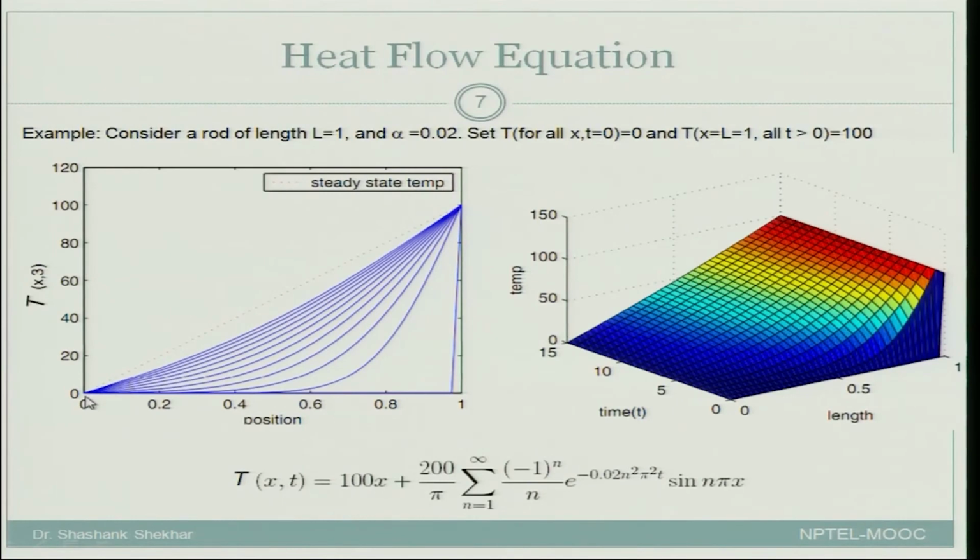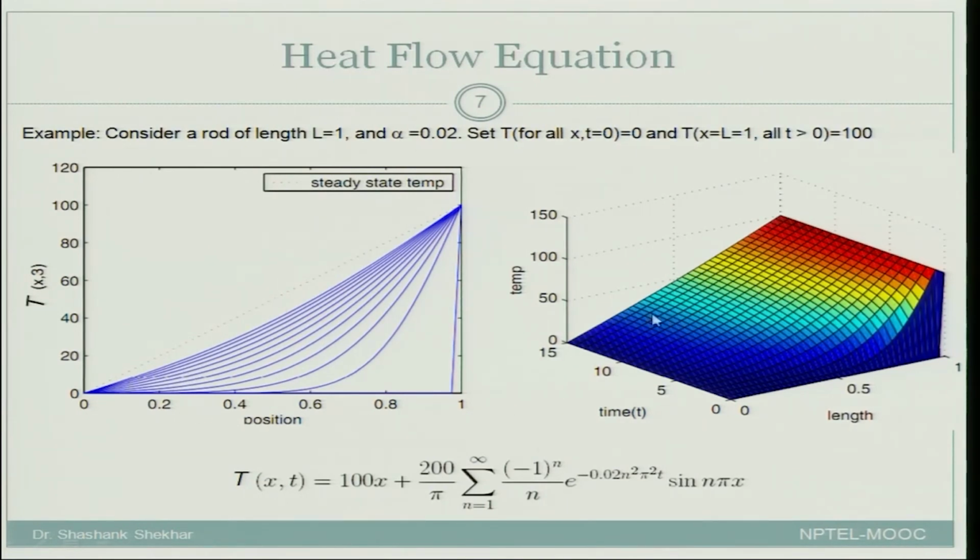Here you have fixed the room temperature, and to begin with, the temperature profile looks like this. With increasing time it looks like this, but the outside temperature will never increase beyond the ambient temperature that has been fixed, and the steady state will be this dotted red line. At this steady state, whatever amount of heat is coming in is the amount of heat going out, and no heat is being absorbed.